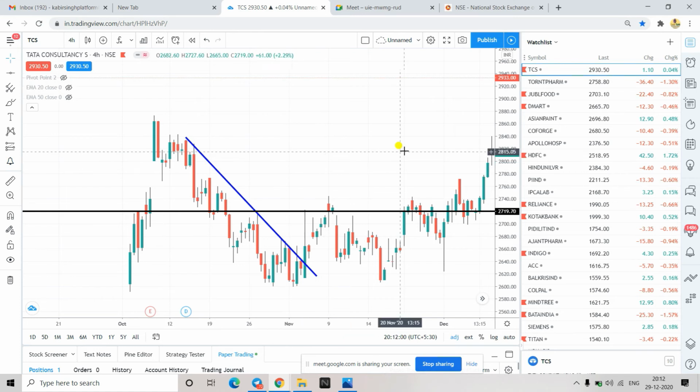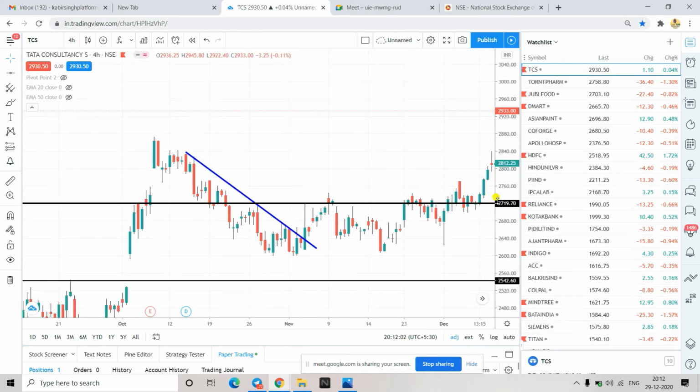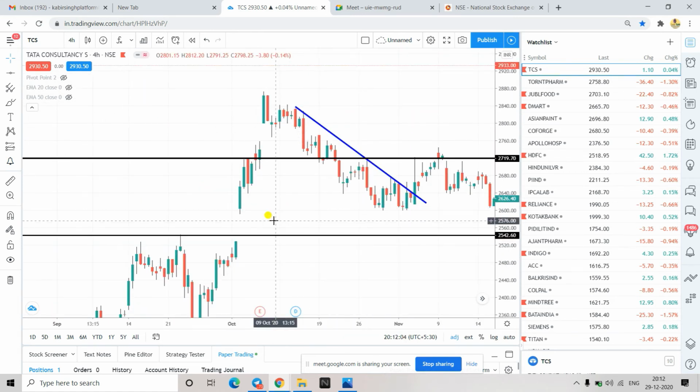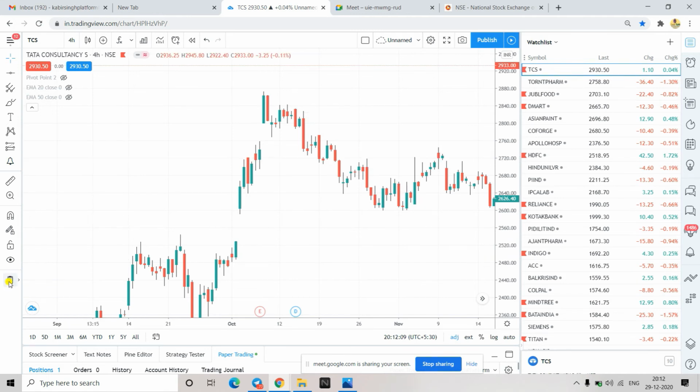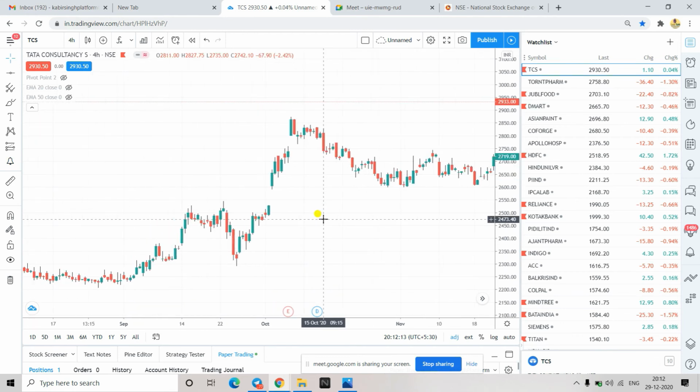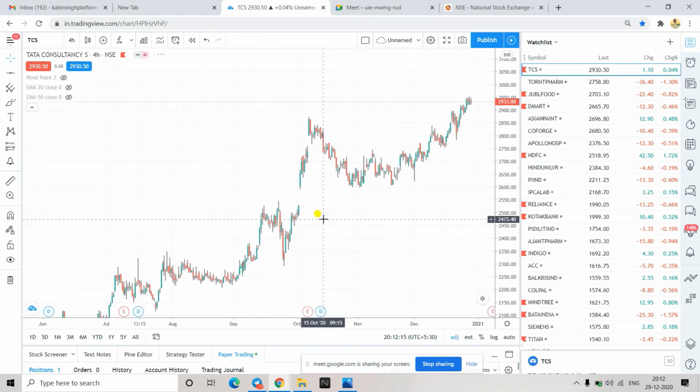Trend lines also we have to cover. Trend lines we'll see if time permits, we'll cover today. Okay, so I'll show you SNRs. So again, zoom out a little bit.